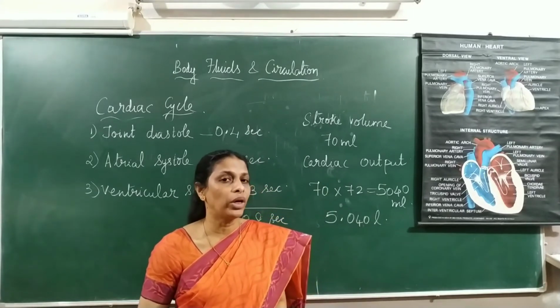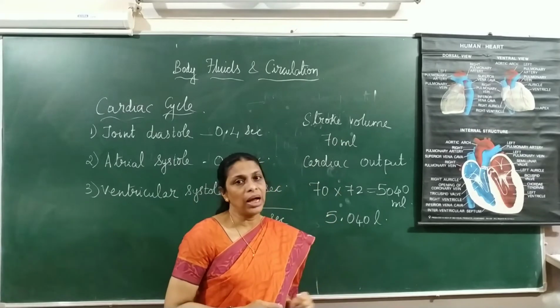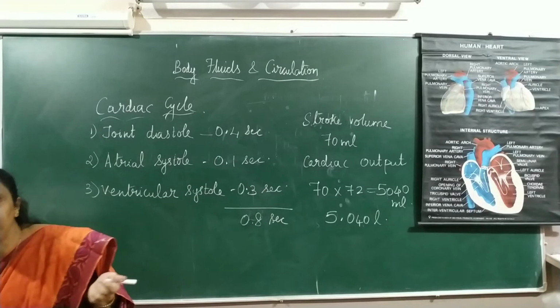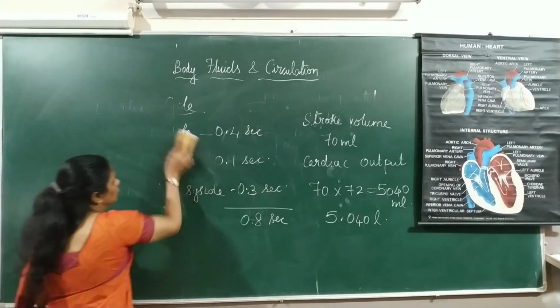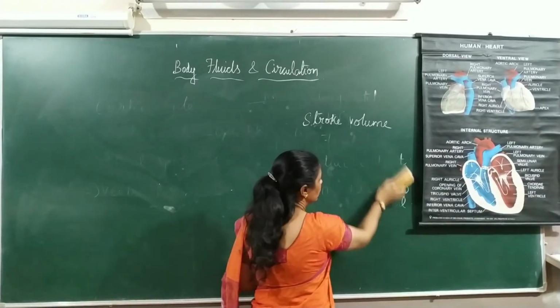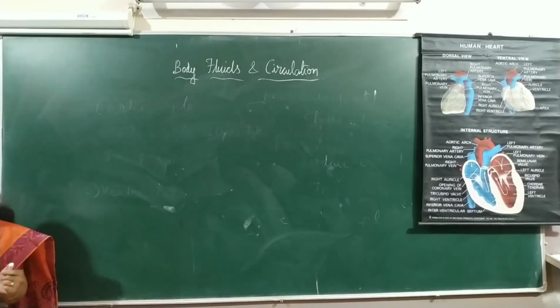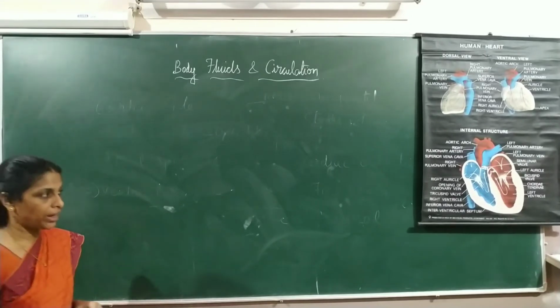Hope you all understood what is cardiac cycle, what is stroke volume, and what is cardiac output. Okay. So that is all about the cardiac cycle, and we can define the cardiac cycle as the alternate systole followed by a diastole.